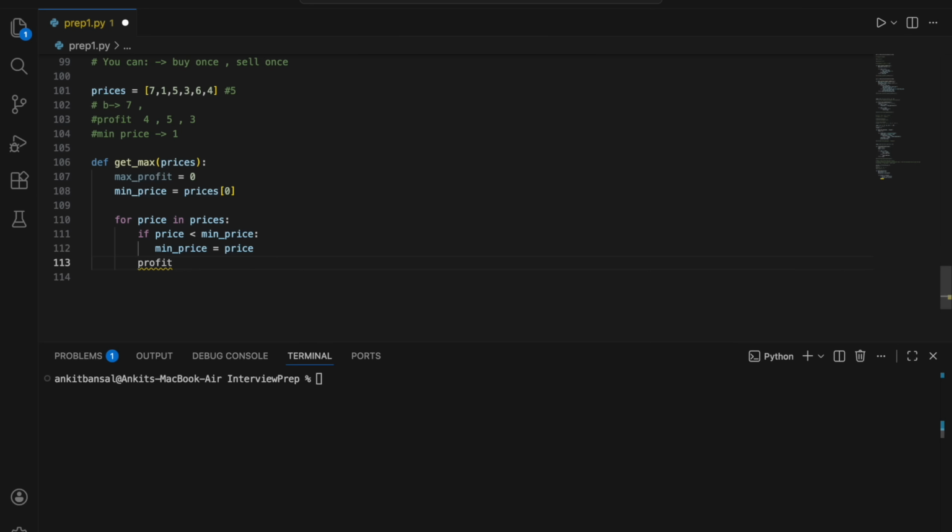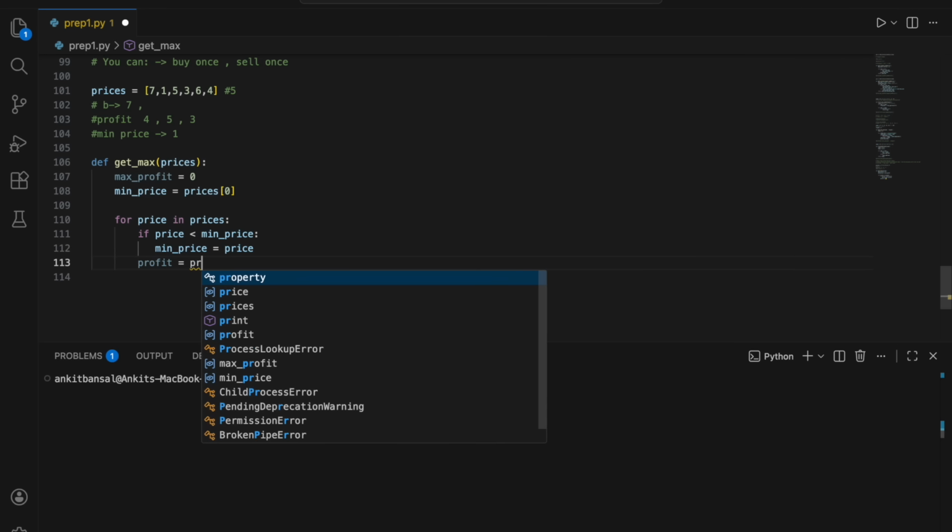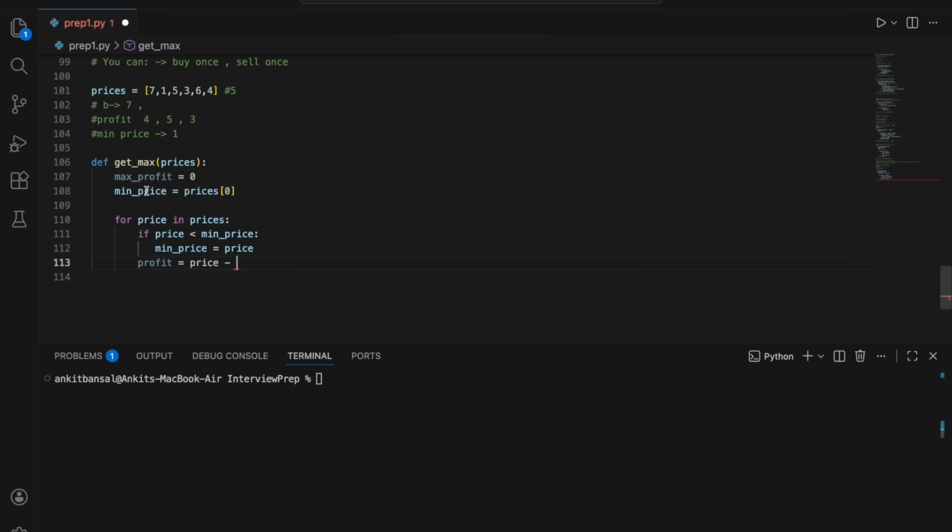My profit will be, at the current iteration, whatever is the current price minus whatever minimum price I could have bought at, right? So that's why I'm keeping the minimum price, so that I can always compare the current price with whatever minimum price in the past I could have bought the stock at, right?